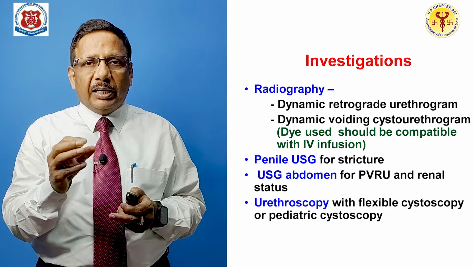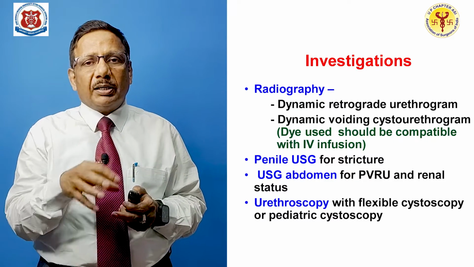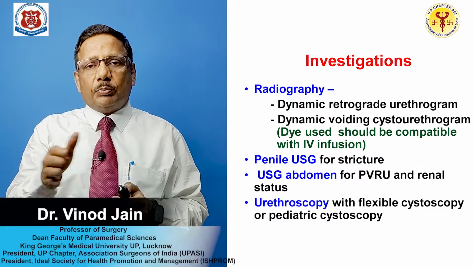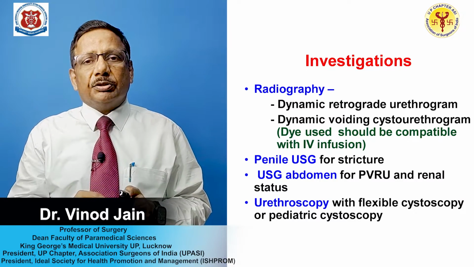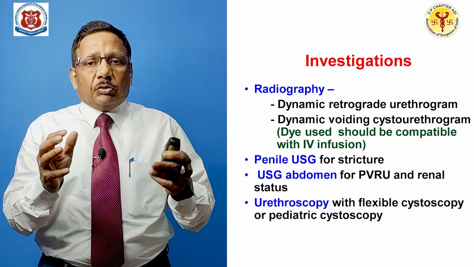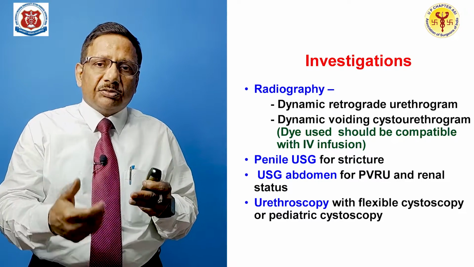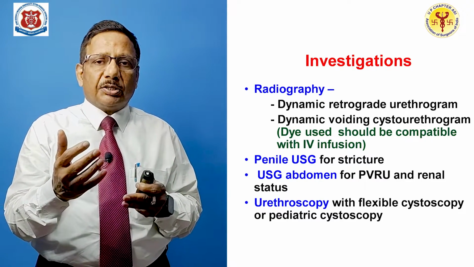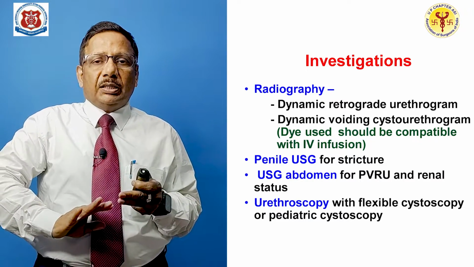Then you do dynamic voiding cystourethrogram, meaning you fill the bladder beforehand and ask the patient to pass urine, and while the patient is passing urine, you take the X-ray of the urethra. In the retrograde urethrogram, you can know the distal limit of the obstruction, and in the voiding you can know the proximal limit.